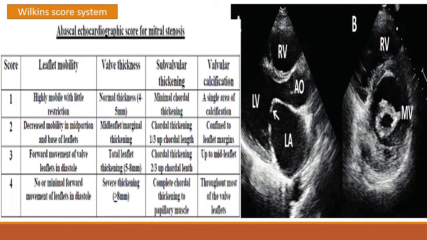These are the 4 parameters we identify and we score 1, 2, 3, 4. If this score is less than 10 or less than 9, we usually do balloon valvotomy, balloon valvuloplasty, and if this score is more than 10, we usually go for mitral valve replacement.